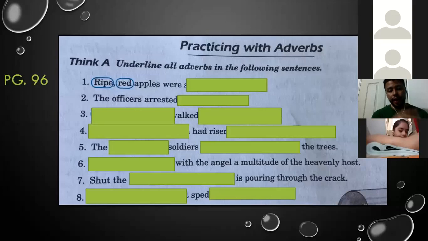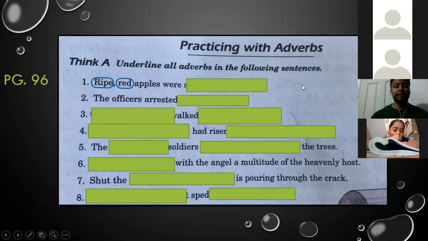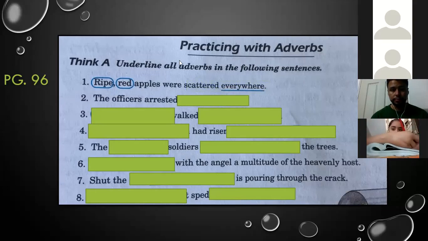Why? Because they are adjectives. Simple as that. And what is the adverb here? Scattered everywhere. Yes, everywhere is the adverb. Right.